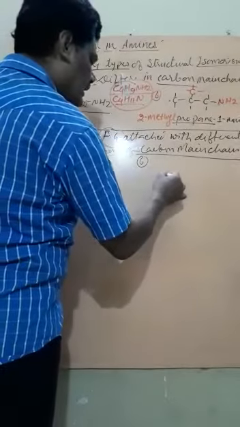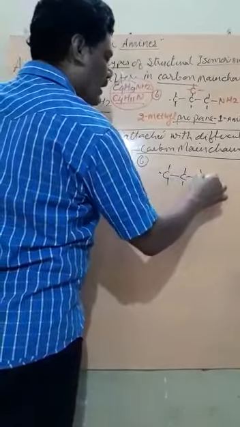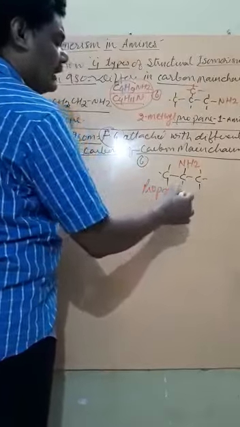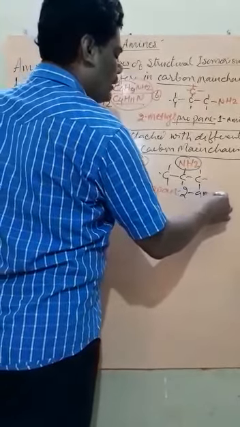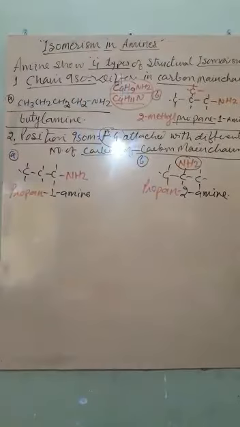Say 3 carbons are in the main chain, but now the NH2 is on the second carbon atom. Again the main chain is only 3, so propane, but now NH2 is attached to the second carbon atom, therefore propane-2-amine. This is called position isomerism.